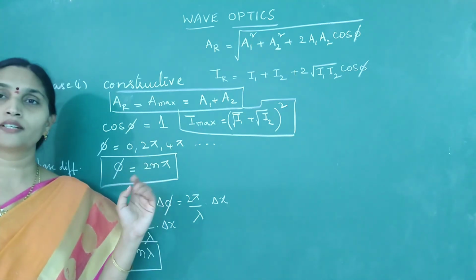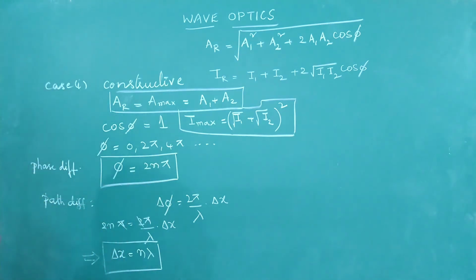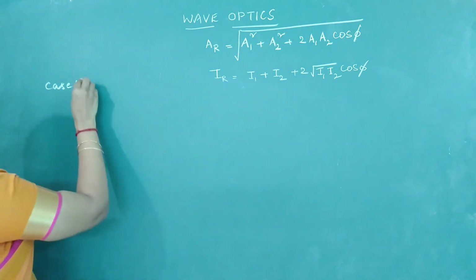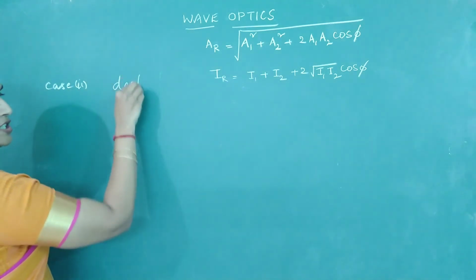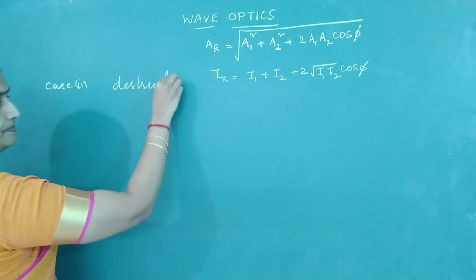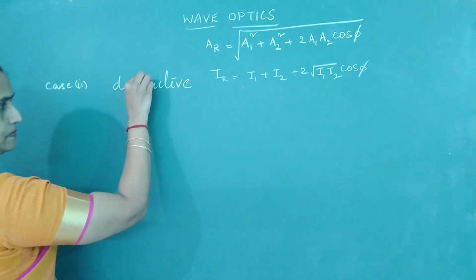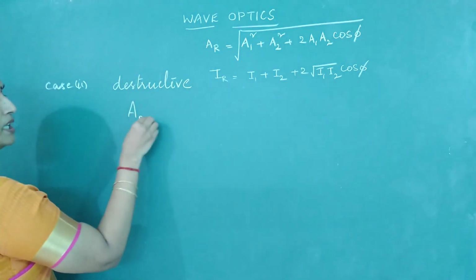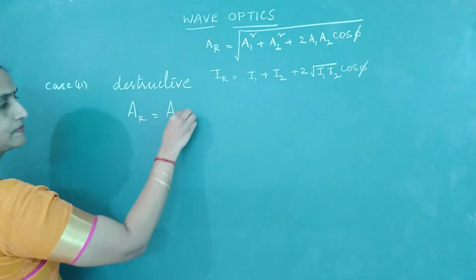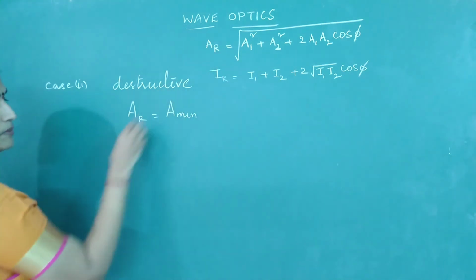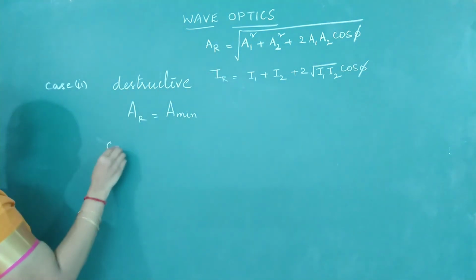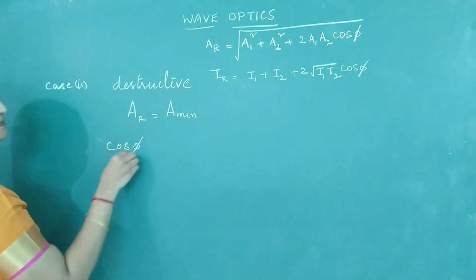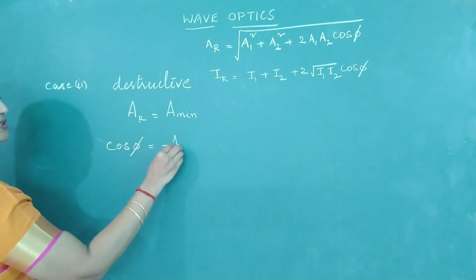Now let's look into destructive interference. Conditions for case 2. When interference is destructive, amplitude should be minimum. When will amplitude be minimum? When cos phi is minimum, that is -1.